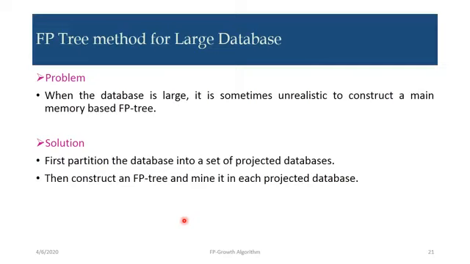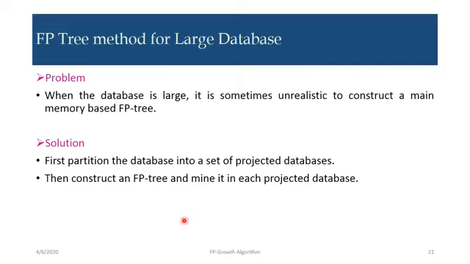If a dataset is very large, the number of items may be more, so we have to consider all the transactions and represent them in L order. That table may be a big table and take much space in memory, and constructing the FP tree will also take much more space in memory.